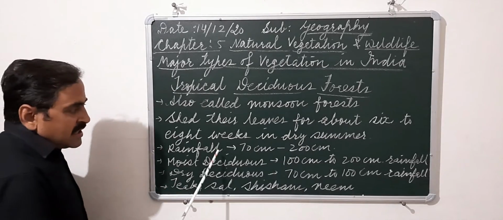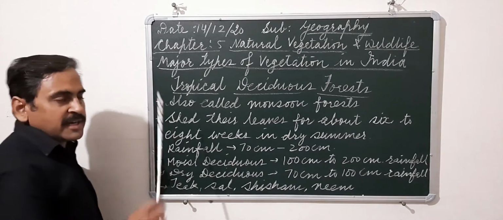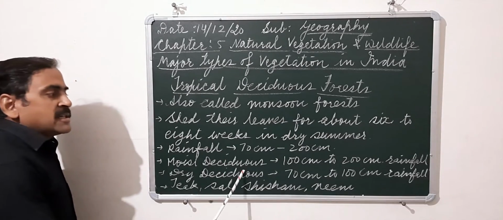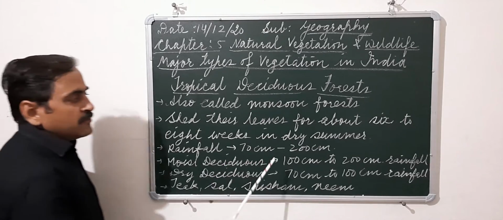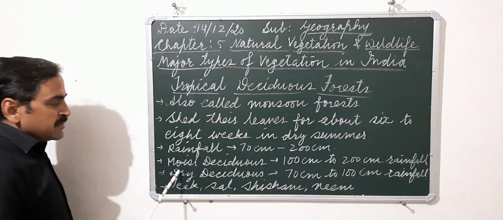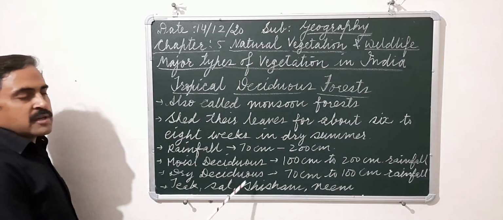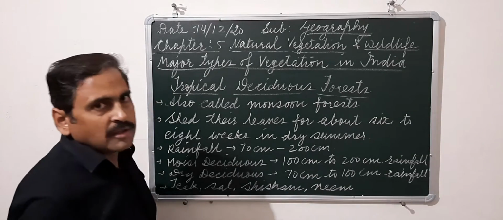They can be further divided in two parts, moist deciduous and dry deciduous. Moist deciduous forests are found in the areas which receive rainfall between 100 centimeters to 200 centimeters, and dry deciduous forests are found between 70 to 100 centimeters rainfall annually.